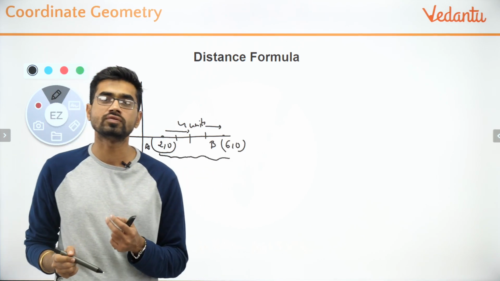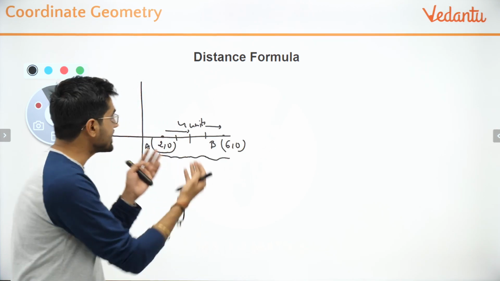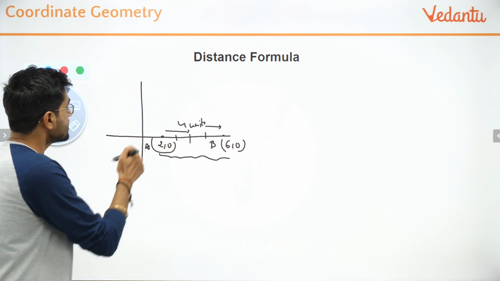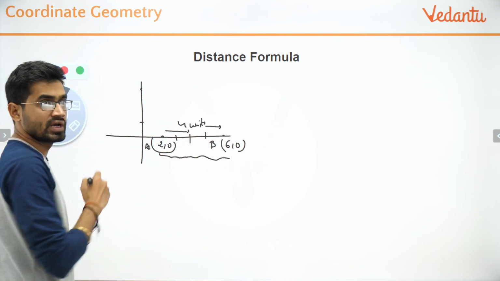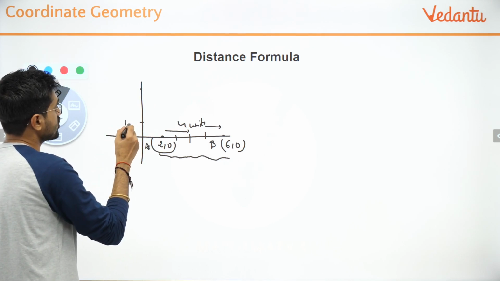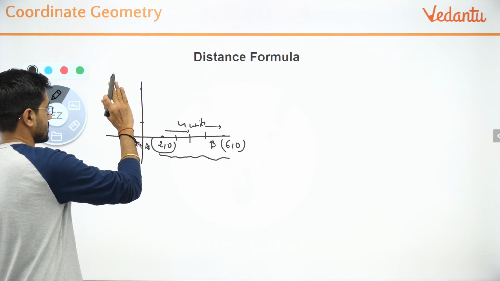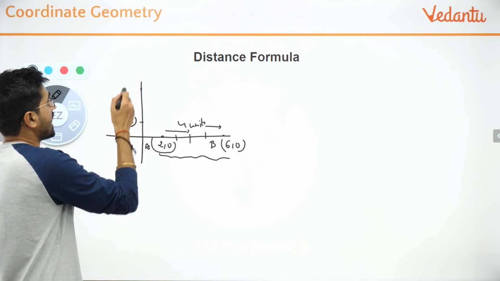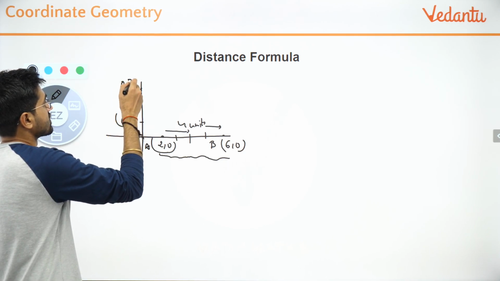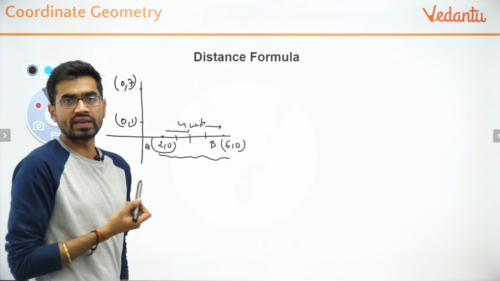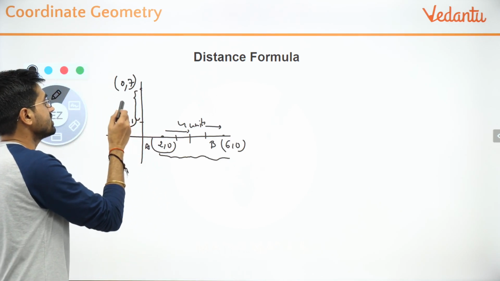It's very easy to calculate. Similarly, if I give you the points (0, 1) and (0, 7), you can again find the distance very easily because this length is 6.